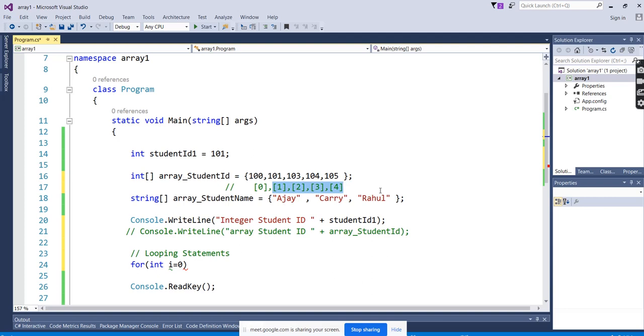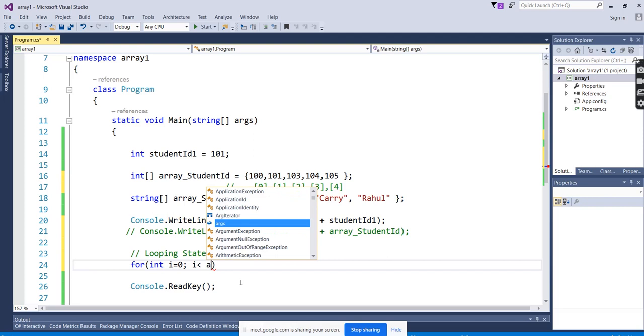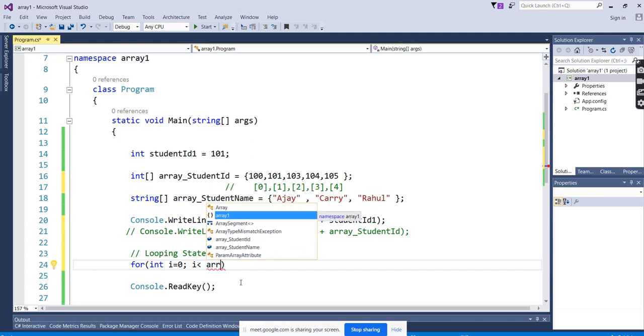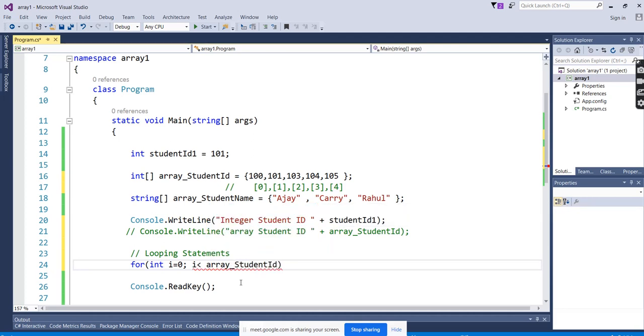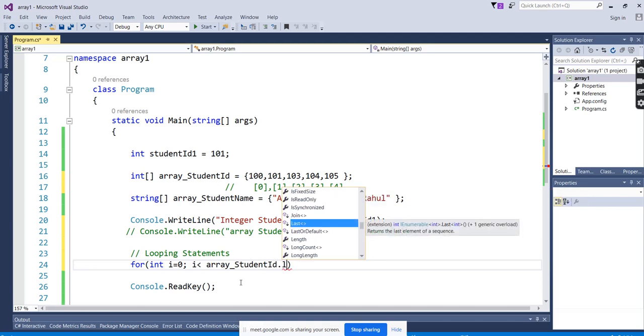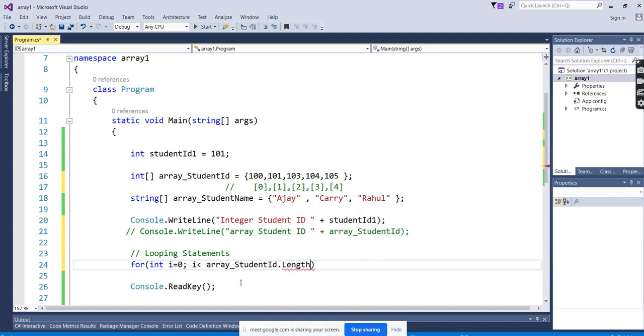So initialize the starting variable with 0. i equal to 0. i is lesser than the student ID array dot length.